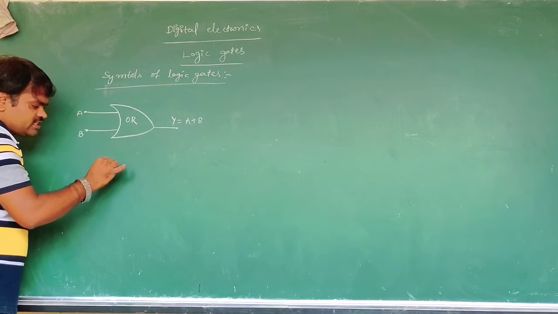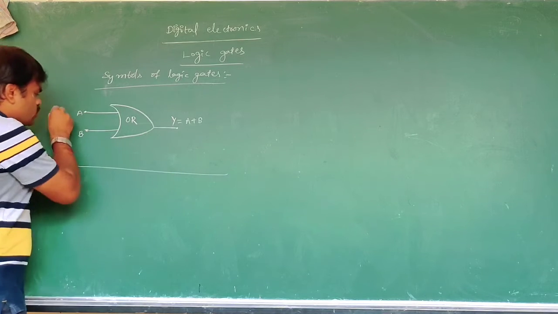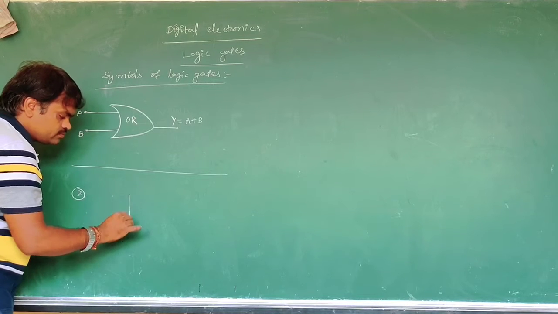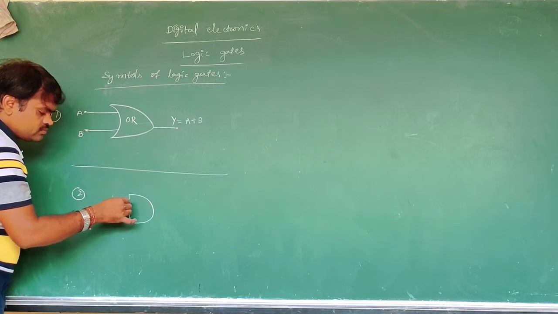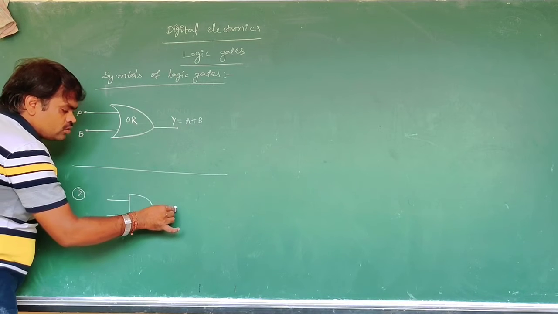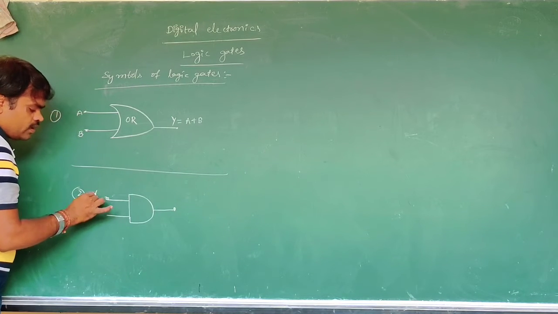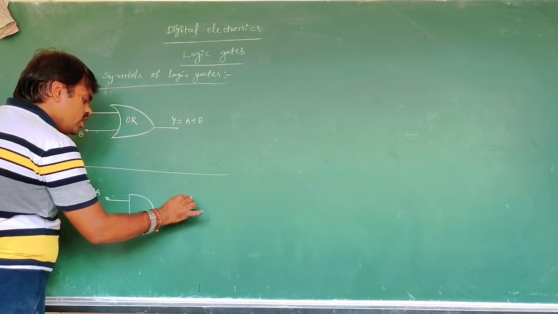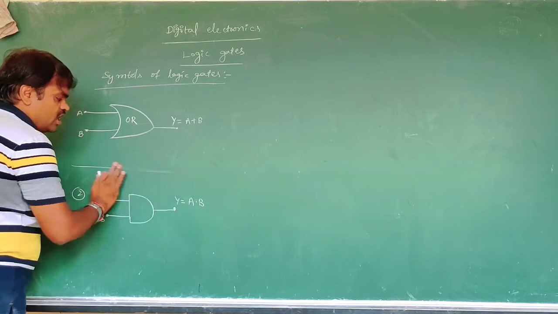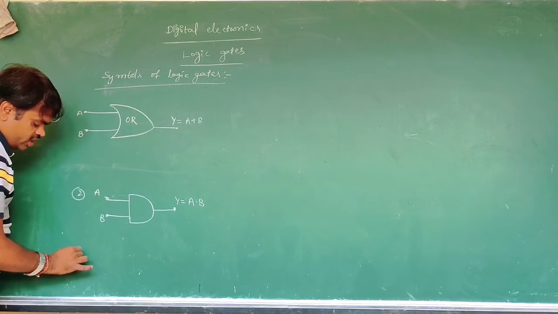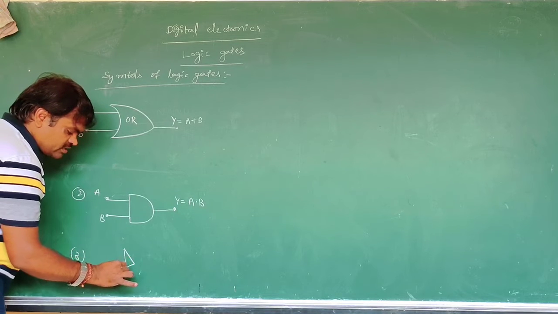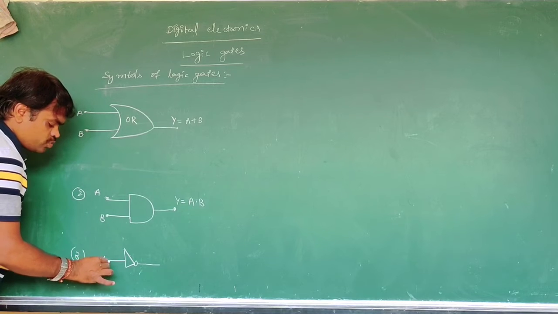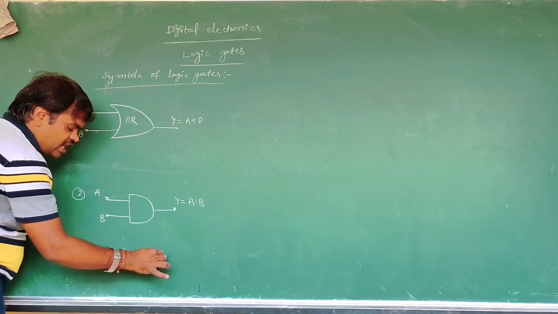Now the AND gate. First one over, second the AND gate, with inputs A, B, and Y is equal to A dot B. This is the AND gate. Third one is the NOT gate. Here the NOT gate can have only one input and one output, that is the complement.